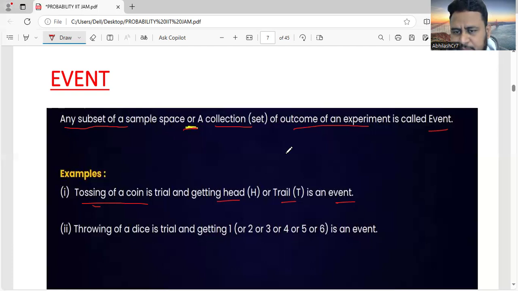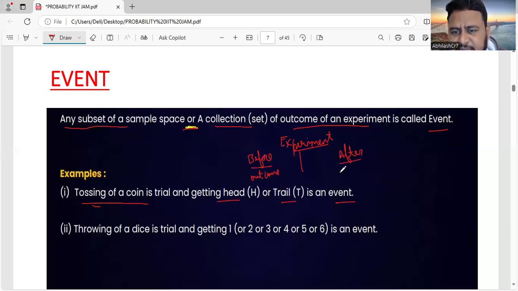Before the experiment, we have possibilities. That is called outcome.